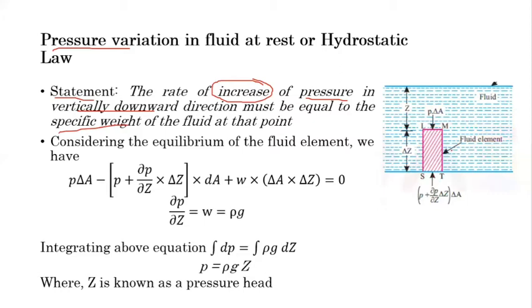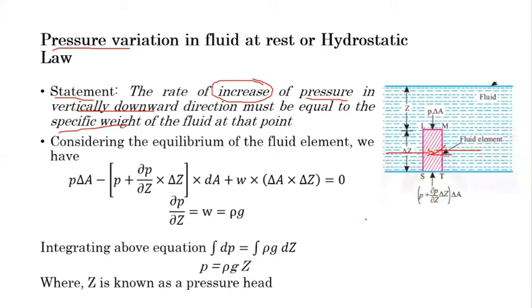Now let's consider the forces acting on this volume. The first force is pressure, and as per Pascal's law, pressure will act in all directions with the same magnitude. So on this elemental area, the intensity of pressure is P. Here also the intensity of pressure is P from the left side, and here also P from the right side. And from the bottom side, we are considering the pressure variation in the vertical direction only, so we have to consider the variation of pressure with respect to Z, where Z is the vertical direction.